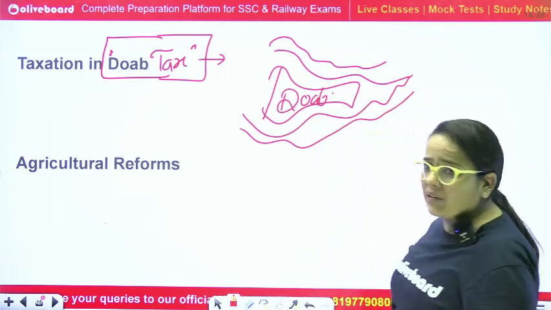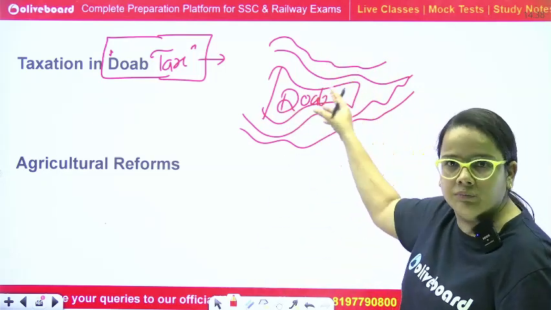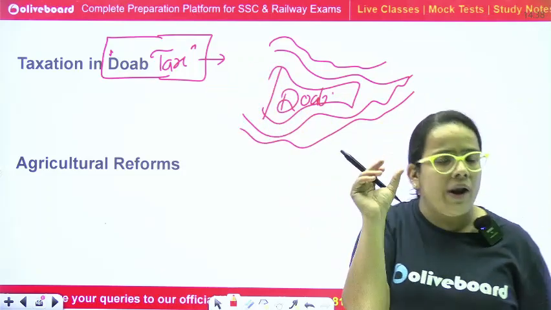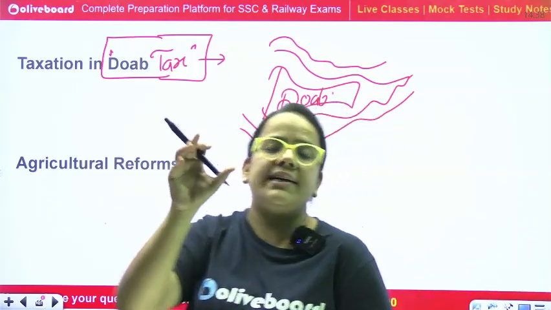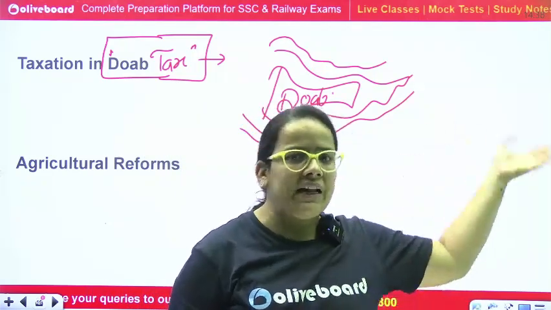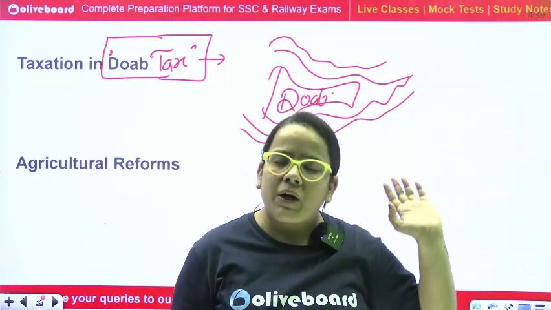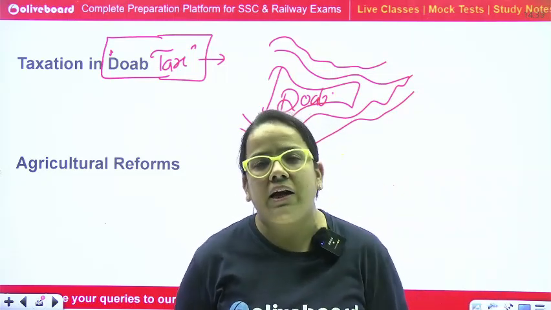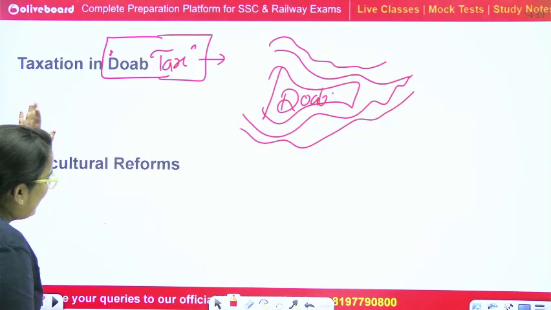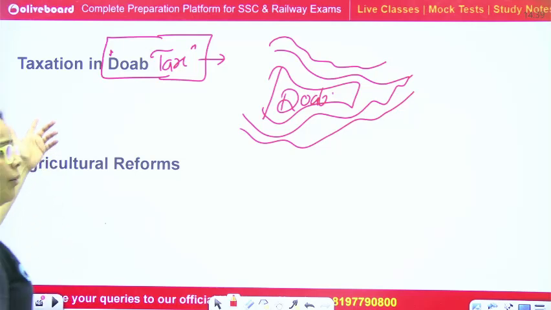If the people of the Delhi Sultanate wanted to cultivate crops in this region, they had to pay an amount, and that amount is considered as the Doab tax. But due to some climatic issue and drought, the taxation was completely zero for that year. So this scheme was again problematic for Muhammad bin Tughlaq.